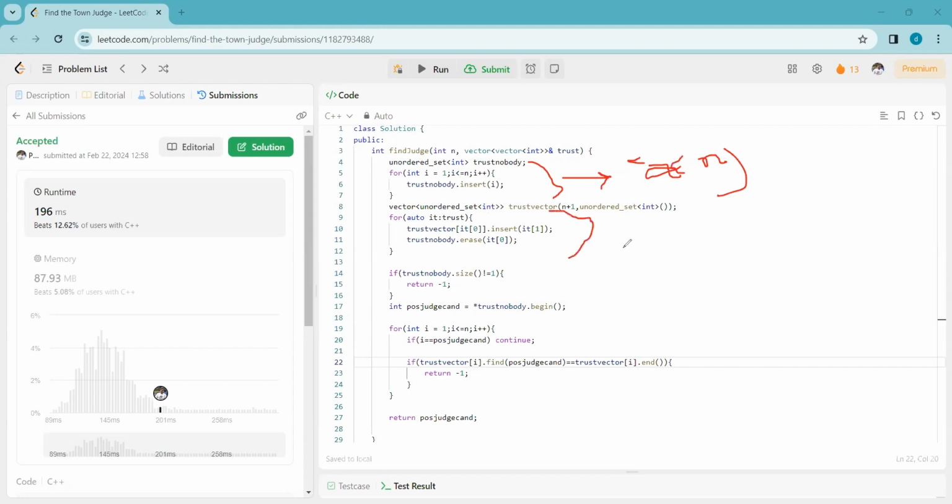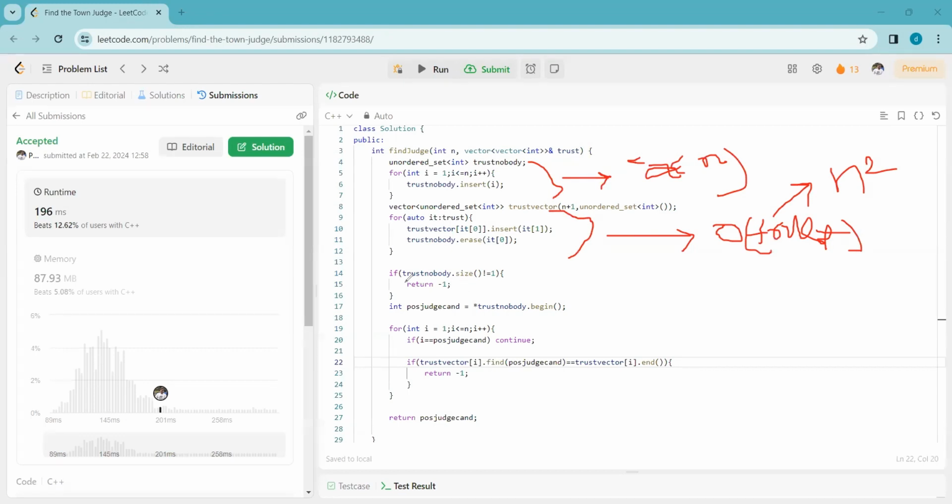Then we are mapping all the trust, which takes big O of trust time, and the maximum possibility of trust can be n square.